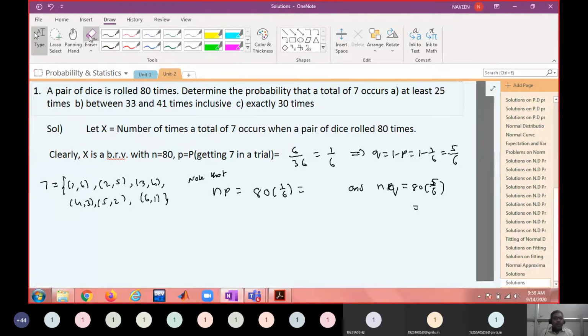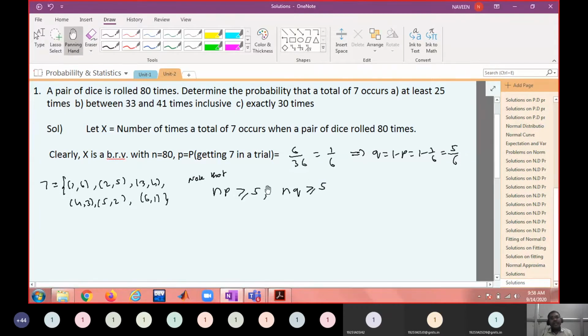So what I'm telling is, if both NP and NQ are greater than or equal to 5, in that case also you can approximate. Note that NP is greater than or equal to 5, and NQ is also greater than or equal to 5. So when both are greater than or equal to 5, you can approximate the binomial probability with normal probability. So we got P.